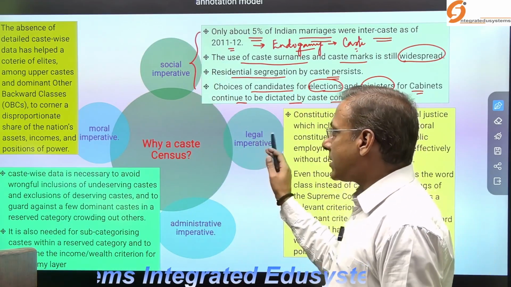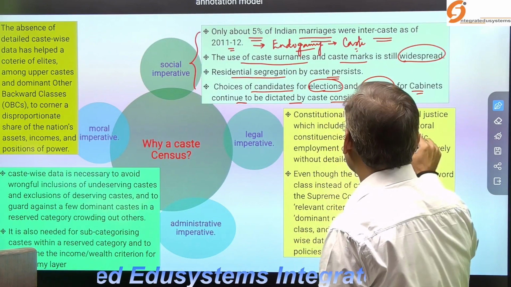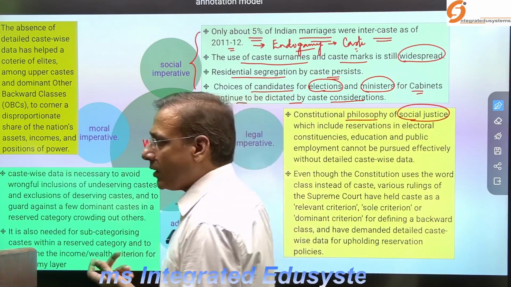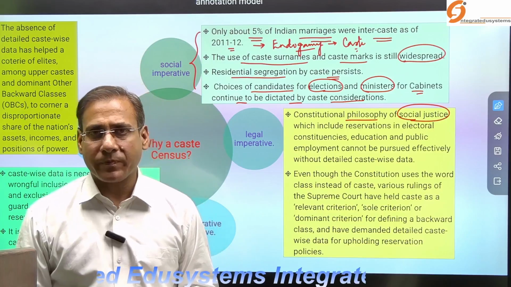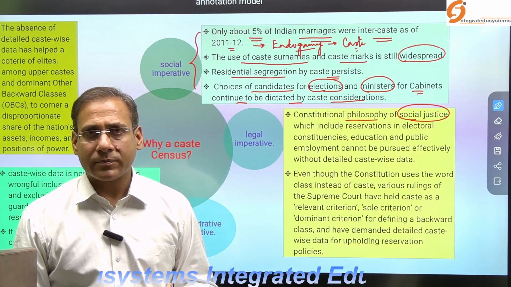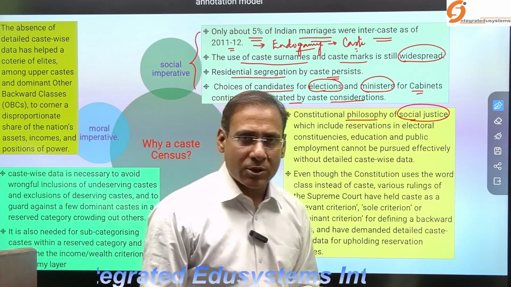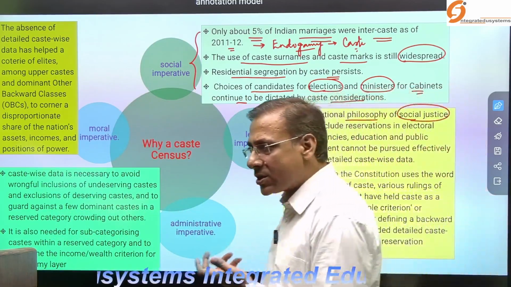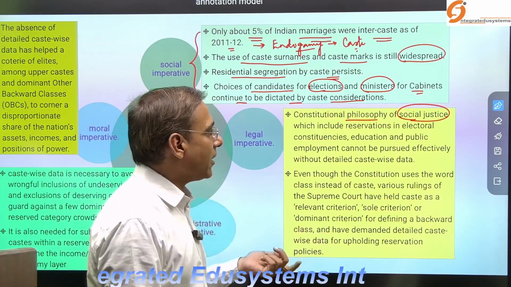Now, what is the legal imperative? When you look at the constitutional philosophy of social justice, one of the important and vital philosophies in our constitution is social justice. Even in the preamble, when you look at which kind of society we need, it is one where justice prevails. How does it prevail?